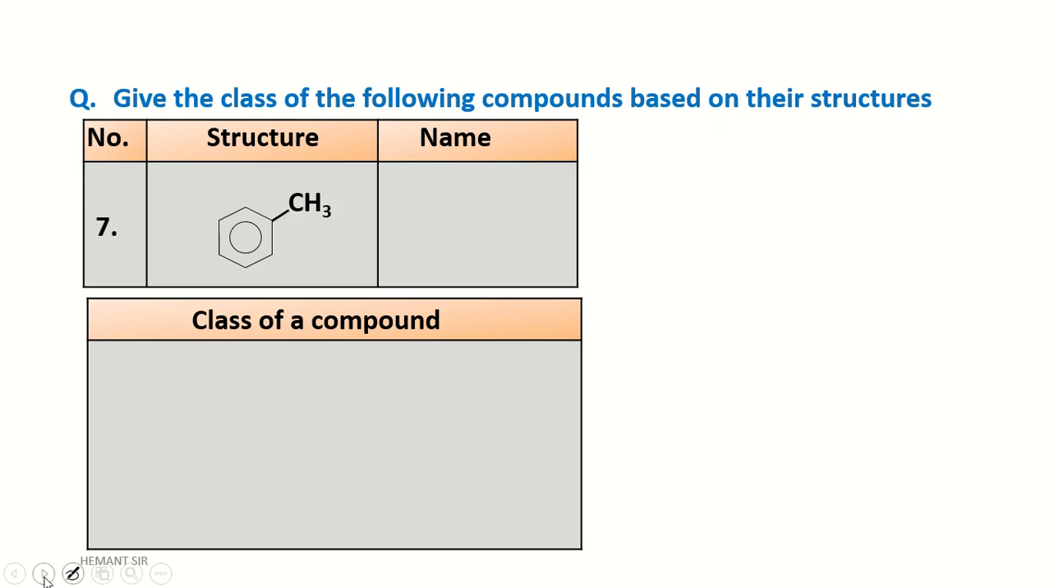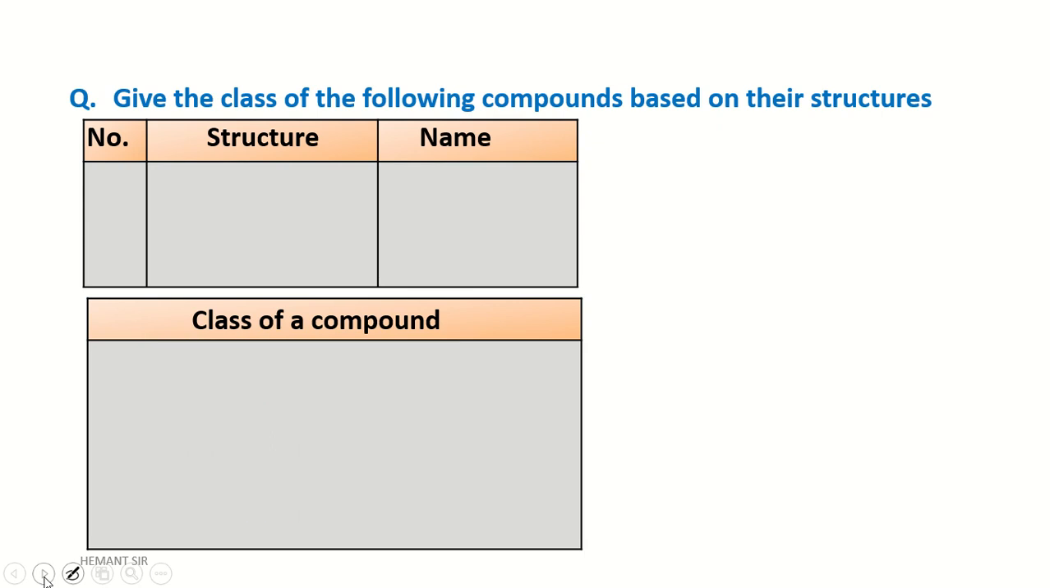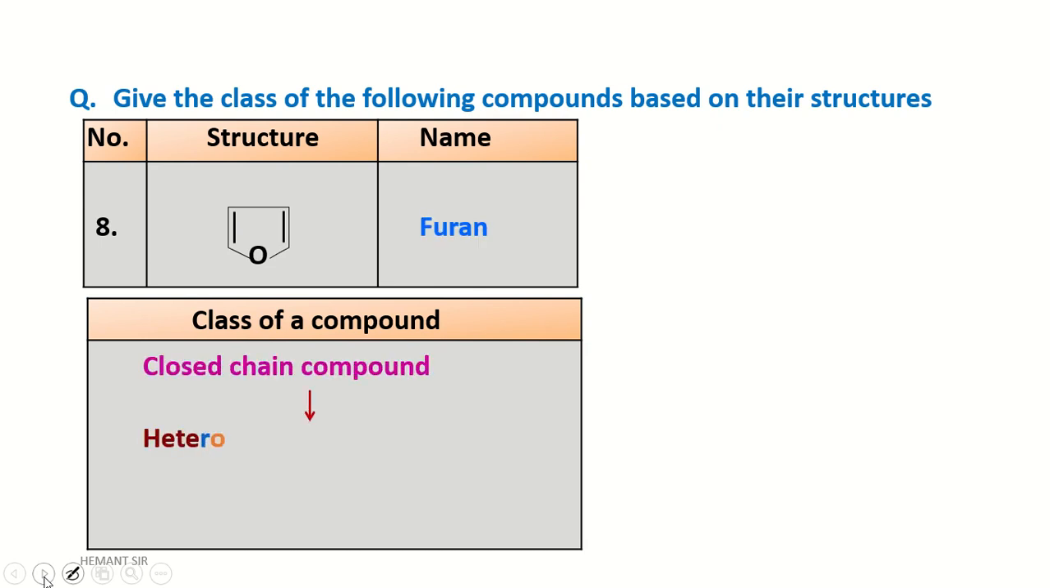Number 7. Oh, this is toluene, meaning benzene having the methyl group. Hence it is toluene. It is a closed chain compound. Then homocyclic compound. And then aromatic compound. And last one is benzenoid. Okay. Number 8. That we have seen in the previous slide. Furan. Closed chain compound. Heteroaromatic compound.